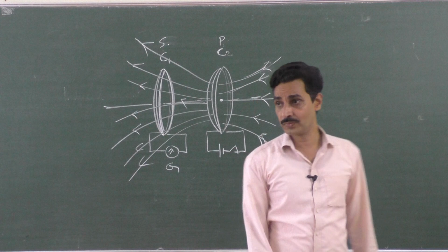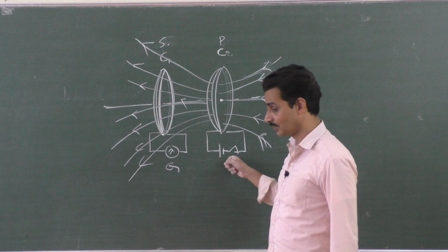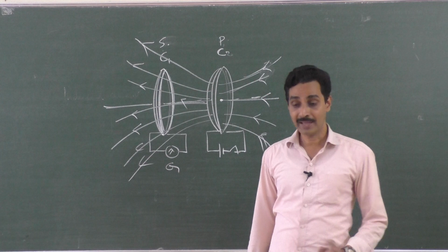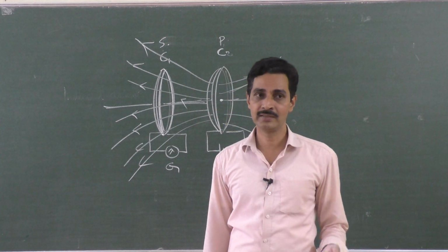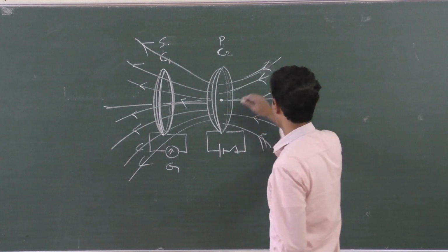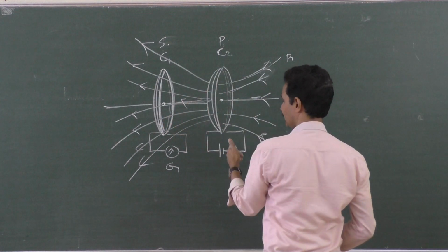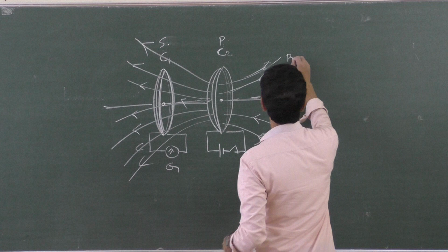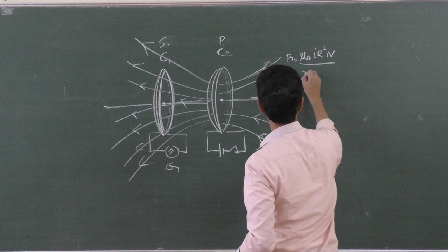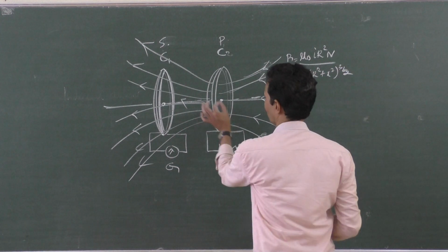Now, as soon as you switch on this coil, you get a momentary deflection. Why? As soon as you switch this on, a current passes through the primary coil. That current produces a magnetic field, and you know that any current carrying coil produces a magnetic field. What is the formula for the magnetic field produced by a current carrying coil? Along the axis, at a distance x from this coil which is carrying current, B is equal to mu naught I r square, with the number of turns, divided by 2 into (r square plus x square) to the power 3 by 2. That is the magnetic field produced by this coil here.